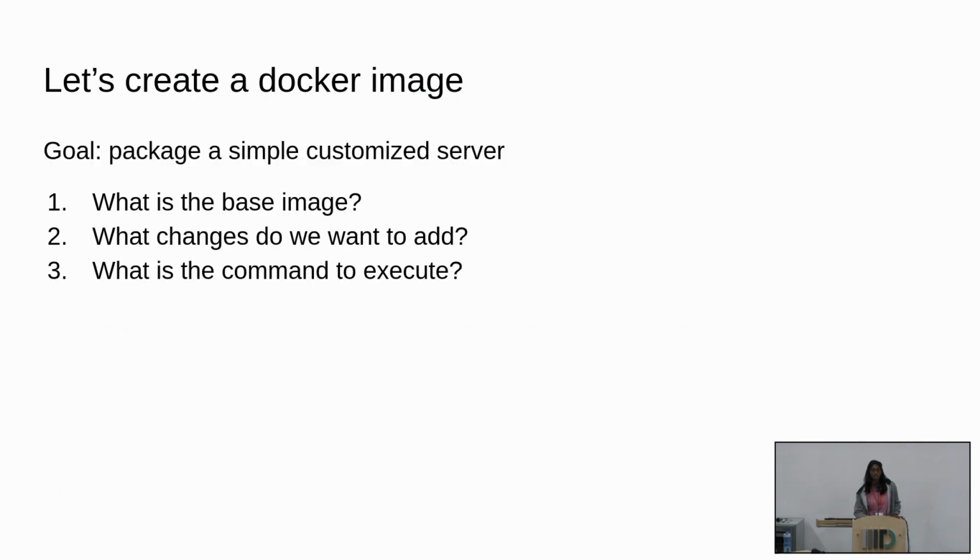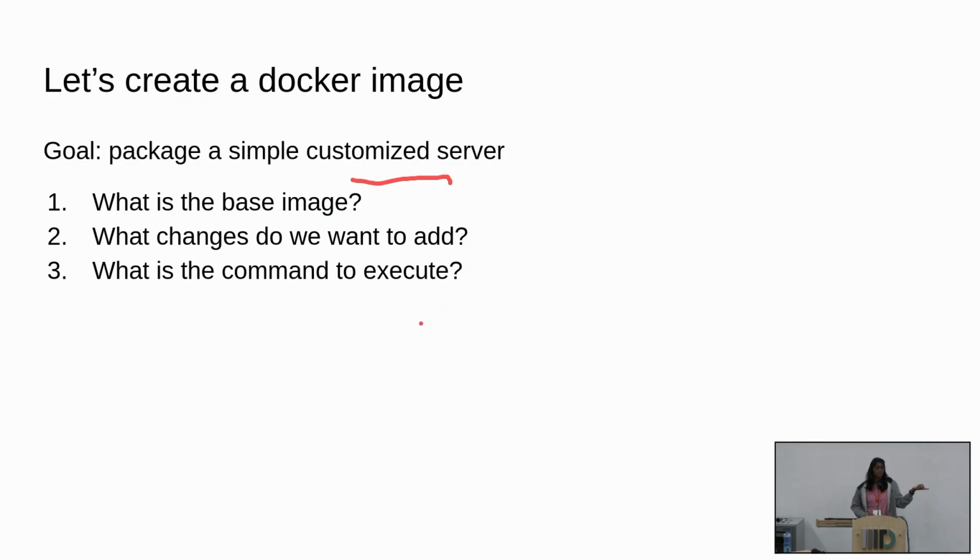Okay, we are going to create our own Docker image, a simple customized server. So three things you need to do when you're going to write your own Docker image, right? What is the base image, the FROM command? What changes do we want to add? This is all the RUN commands. And what is the command to execute, which is the ENTRYPOINT or CMD.